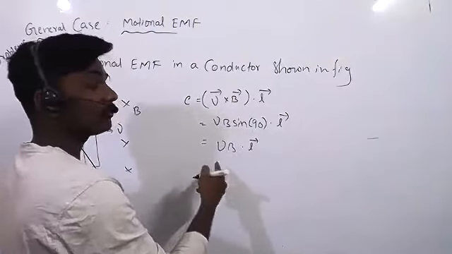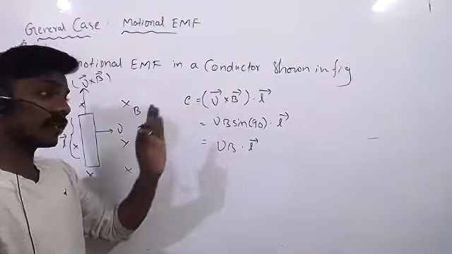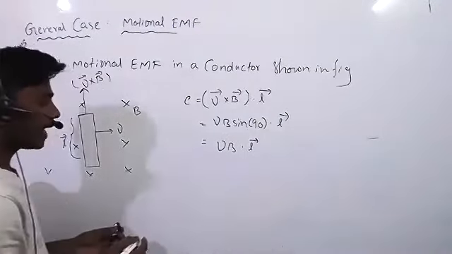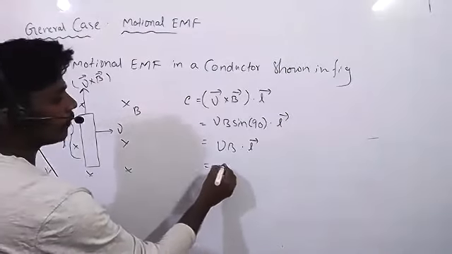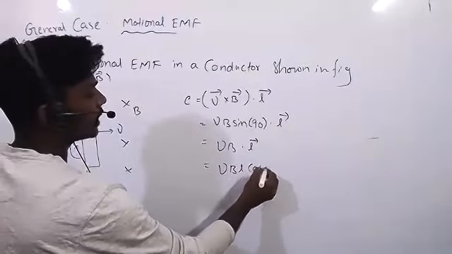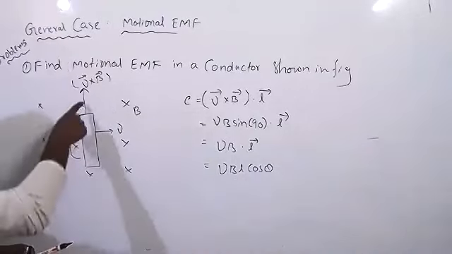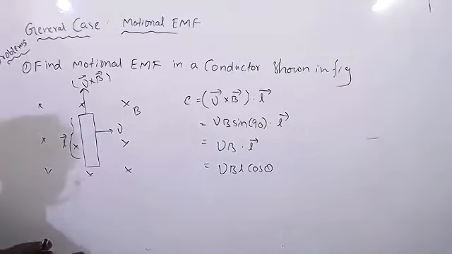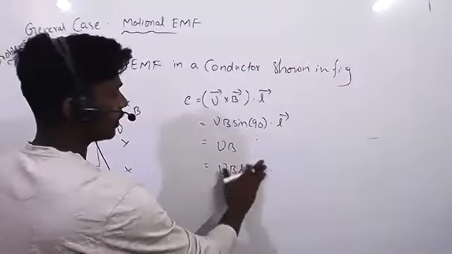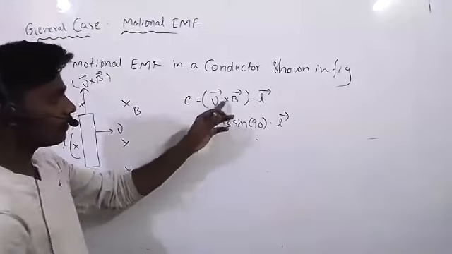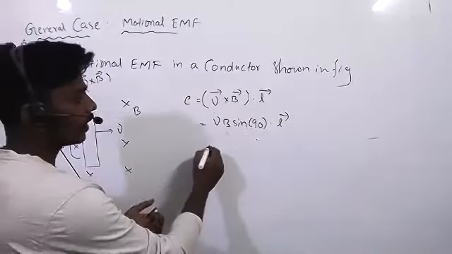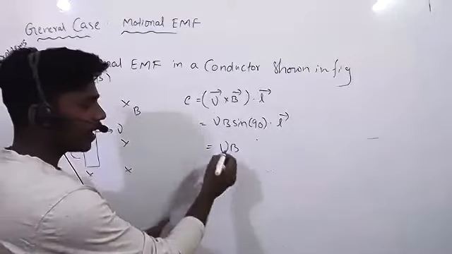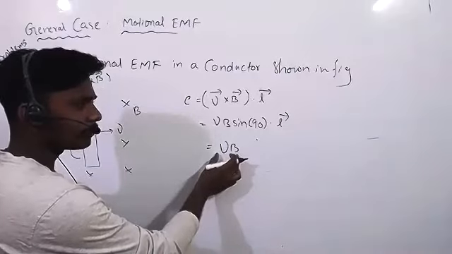When we are doing the cross product, you will get a vector. Don't feel like this is a scalar, it is also a vector only. Now, what is L? So the total will become vBL cos theta. Here theta how much? v bar cross B bar is in this direction. Sir, why did you write cos instead of sin? Here the cross product is the vector, right? Yes, sir. Let's say vB, right? Sin 90 equals 1. Clear?